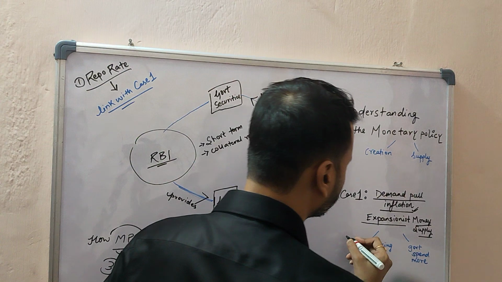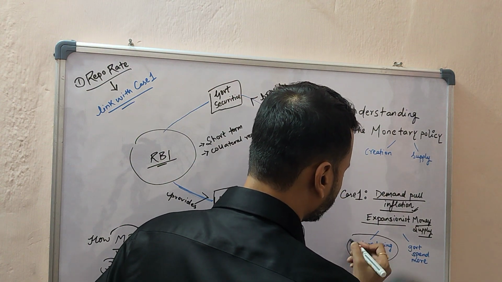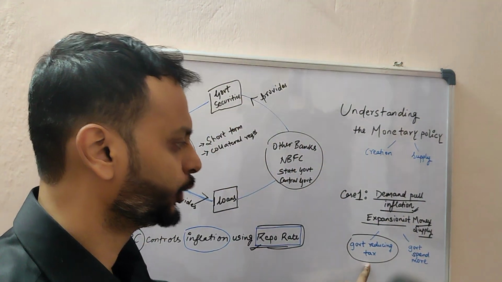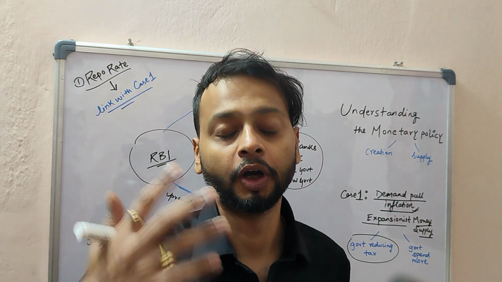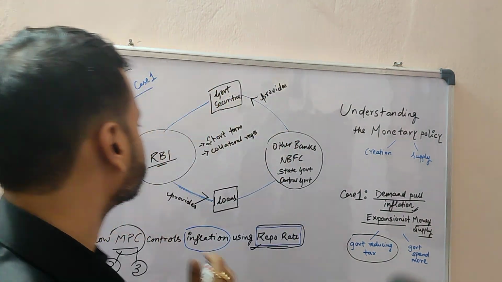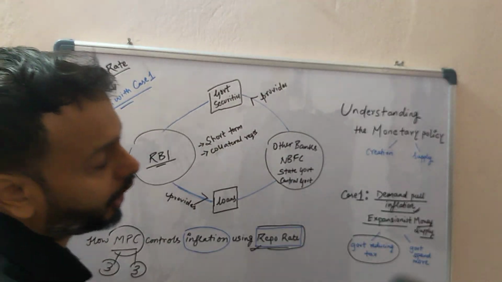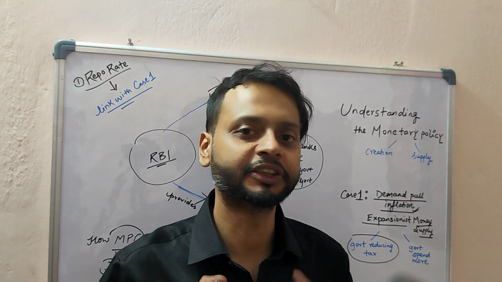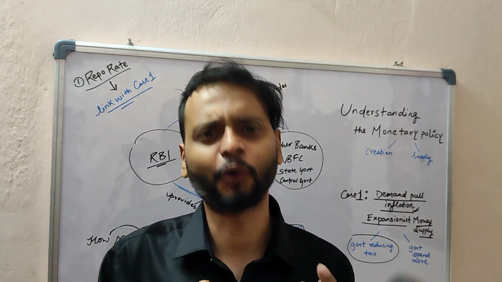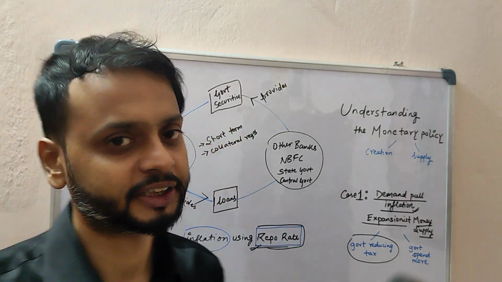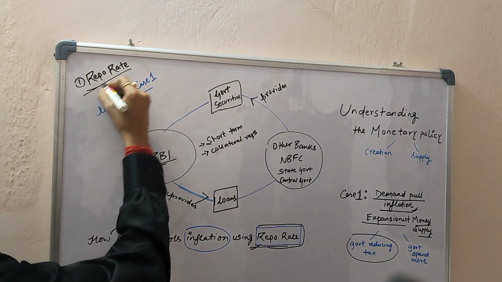Government has its own ways to control this inflation by reducing tax or spending more. But in this video, we will understand how RBI, or how MPC, Monetary Policy Committee, will control this inflation using this tool that is known as repo rate.